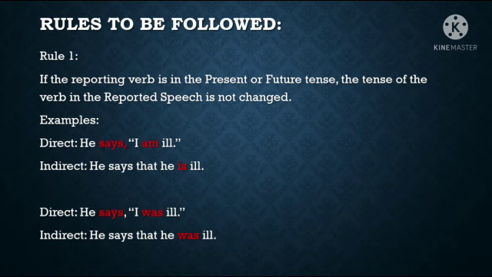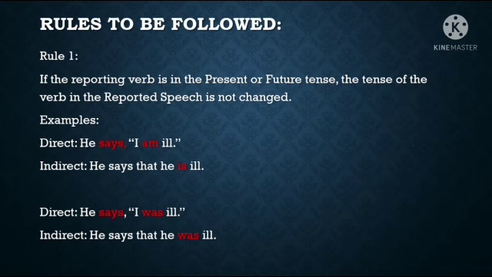So if the reporting verb is in the present or future tense, the tense of the verb in the reported speech is not changed, which means when we convert direct into indirect speech, there is no need for us to change the tense. See the examples. He says, "I am ill."